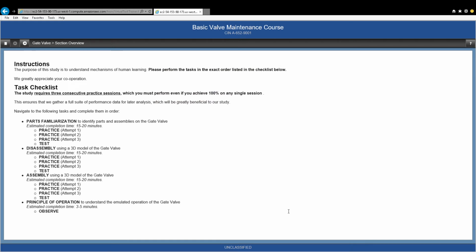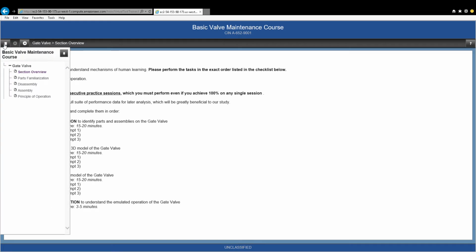As you see the landing page, we have put a task list that you need to follow for today's session. On the left side, there is a small button which is a navigation button. This is what we use to go through the different modules of this training software. So when you click on this button, you will see that there is parts familiarization, disassembly, assembly, and principle of operation. These are the 4 modules that you need to complete for the gate valve.